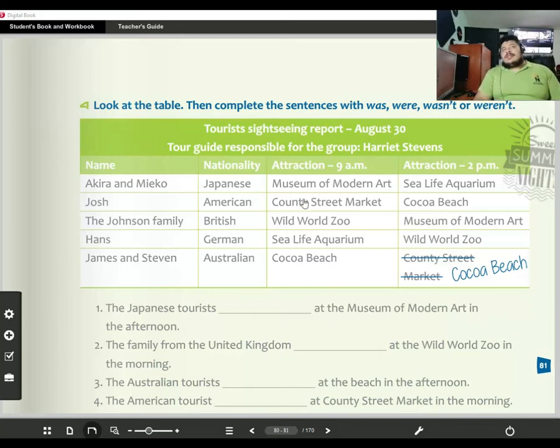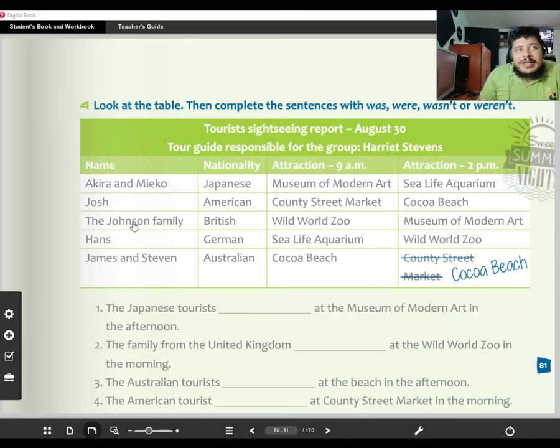Okay, so they had the option to visit two places, one in the morning and another one in the afternoon. Okay, the attraction at 9 a.m. for Akira and Meiko was the Museum of Modern Art. Okay, and then they had at 2 p.m. the Sea Life Aquarium. Josh was at the County Street Market and Cocoa Beach in the afternoon.